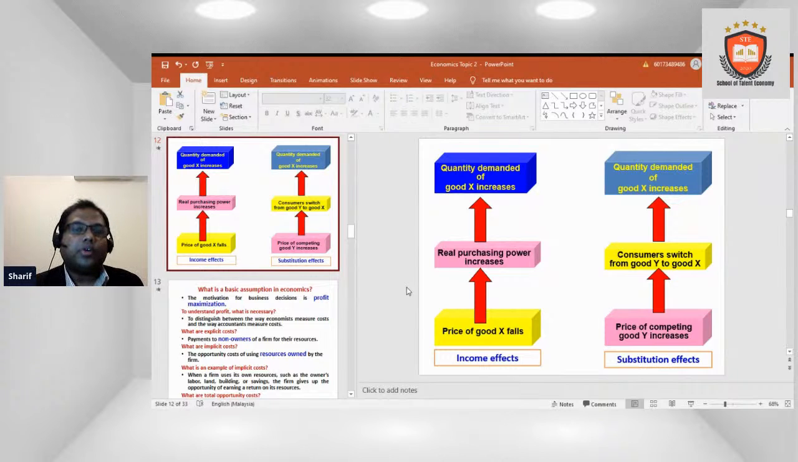Quantity demanded of a good increases, if we focus on the income effect and if we focus on the substitution effect. The income effect is that the price of good X falls, real purchasing power increases, quantity demanded of X increases. Substitution effect: the price of the competitive good Y increases, consumers switch from good Y to good X, and quantity demanded of good X increases.